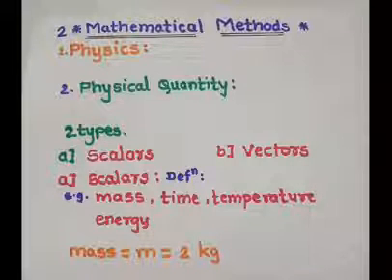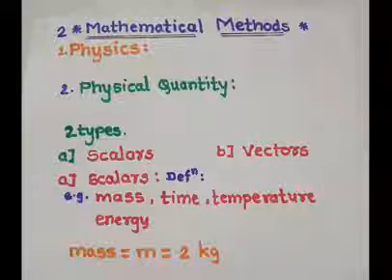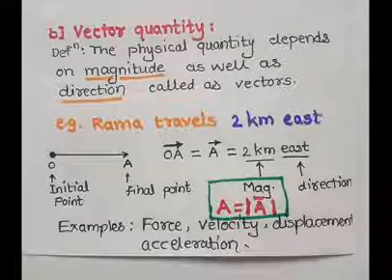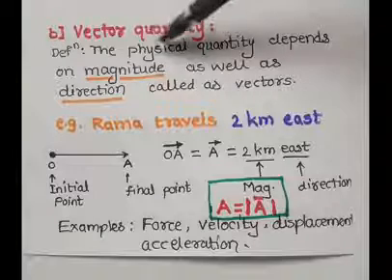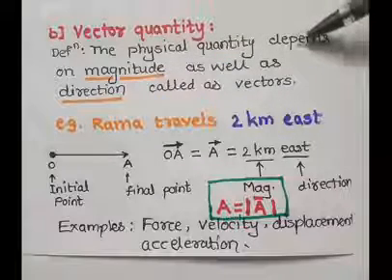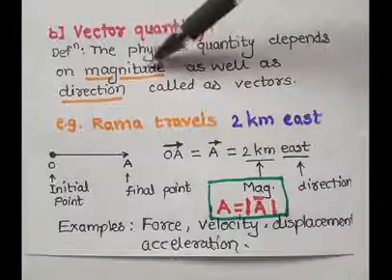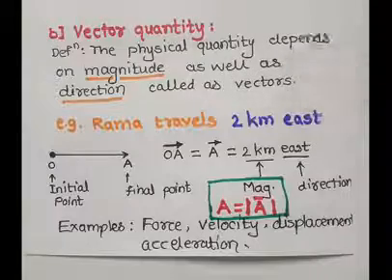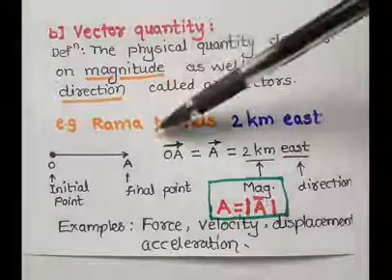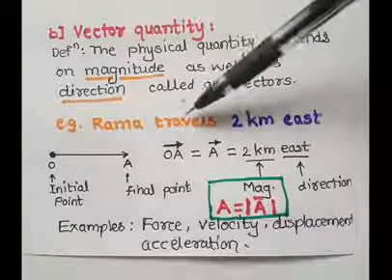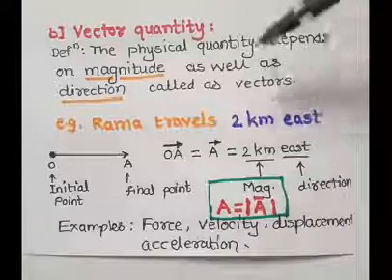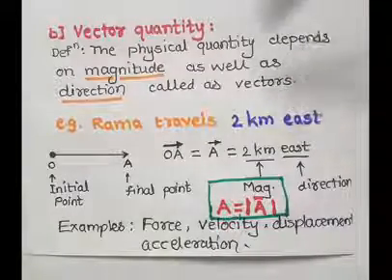The physical quantity which depends on magnitude as well as direction is called a vector quantity. I repeat the definition again: the physical quantity which depends on magnitude as well as direction is called a vector. For example, Rama, the name of a person, travels 2 kilometers east. This is a vector quantity, and it is represented as